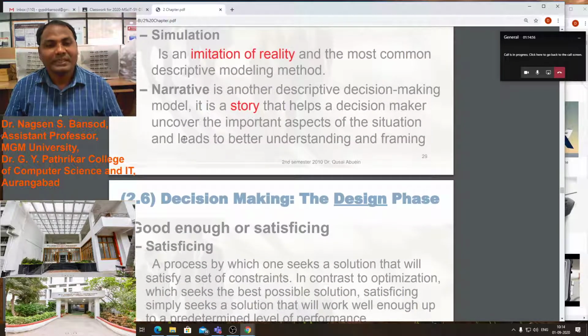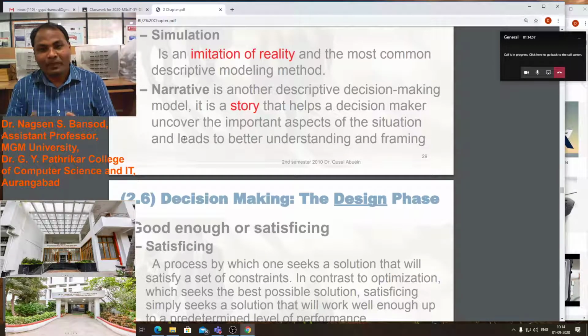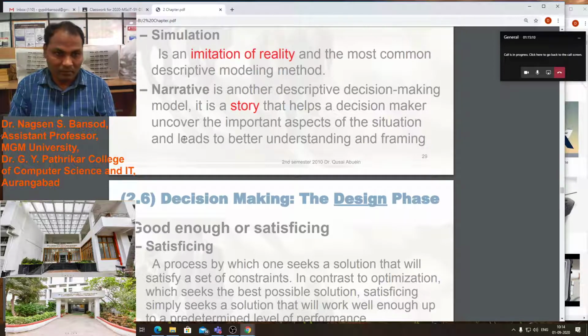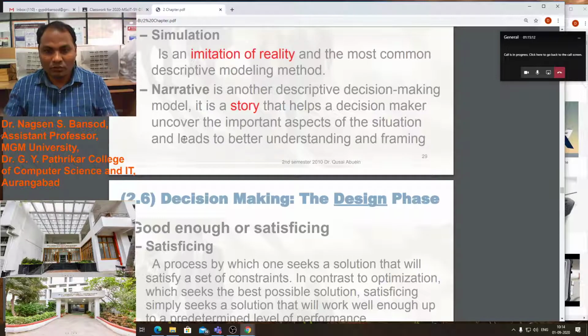Narrative is another descriptive decision-making model. It is a story that helps a decision maker uncover the important aspects of the situation and leads to a better understanding for framing. Narrative means the story about the model, and that also helps the decision maker uncover important aspects of the situation.